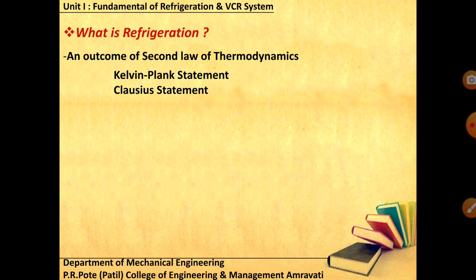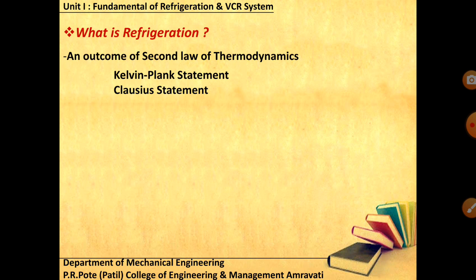Both give a particular direction to any thermodynamic process. Basically, the two directions are: heat flowing from higher temperature to lower temperature, and from lower temperature to higher temperature.